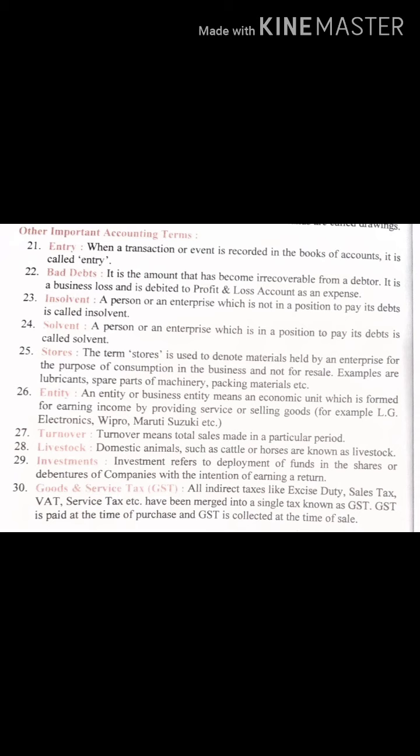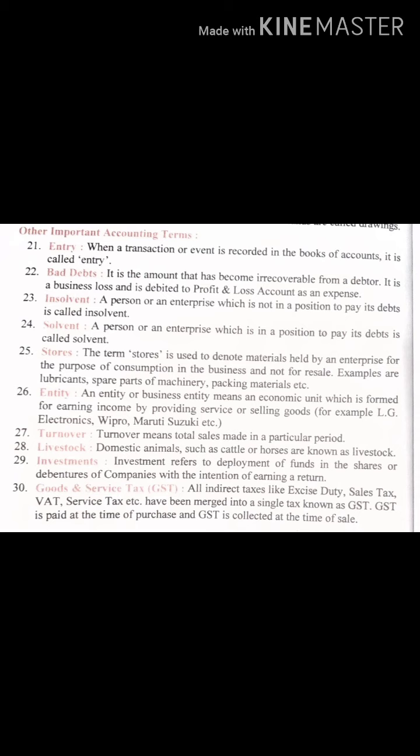Right now you will not understand the meaning of profit and loss account. When we go on making the accounts, then you will understand this. So don't bother about it for now. Just understand profit and loss account is a type of account.